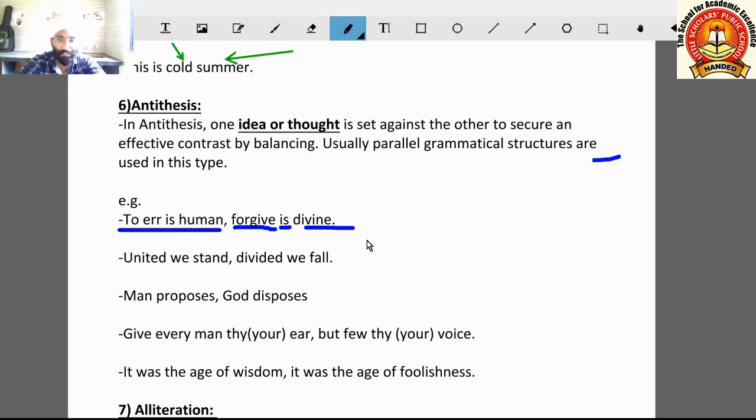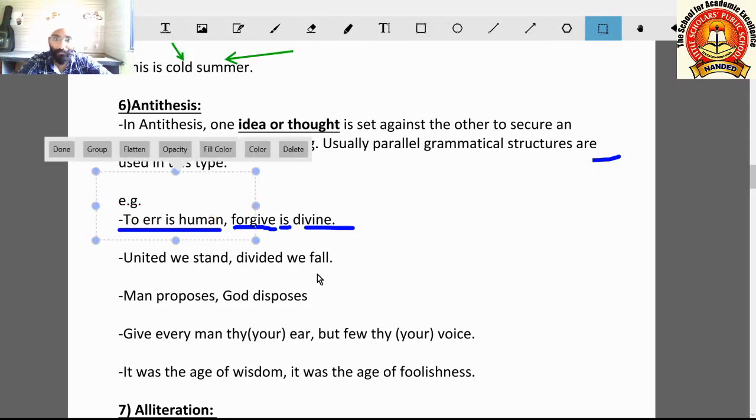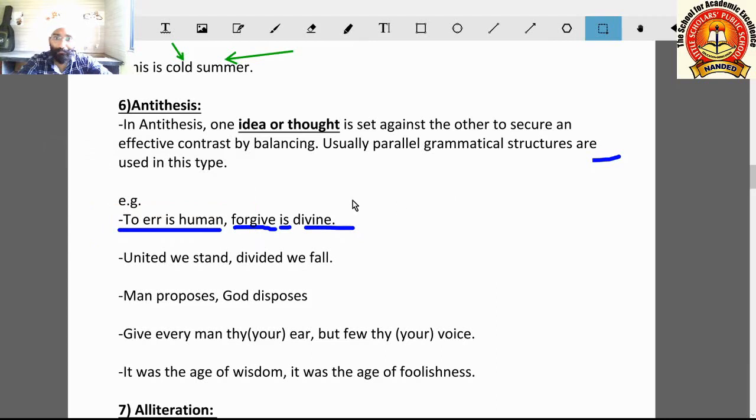So usually such structures are used in antithesis. Antithesis and oxymoron are somewhat confusing because opposite things are used in these figures of speech. You can see this: to err is human, and to forgive is divine. Erring and forgiving, making mistakes and forgiving, are opposite things but are kept together to tell the highness, the greatness of God.